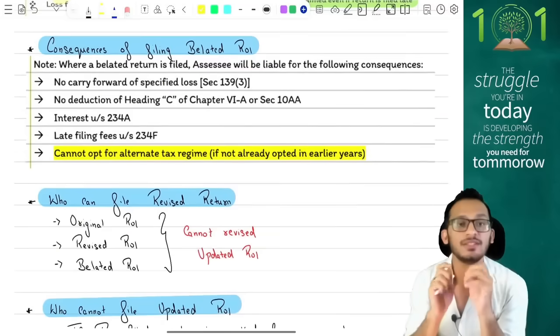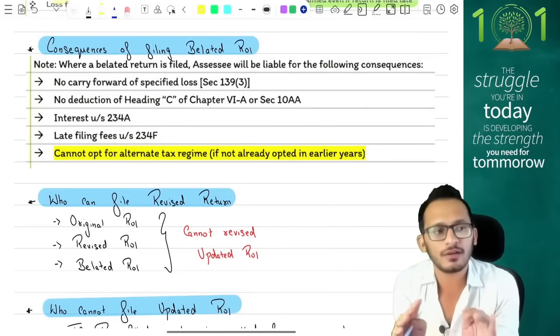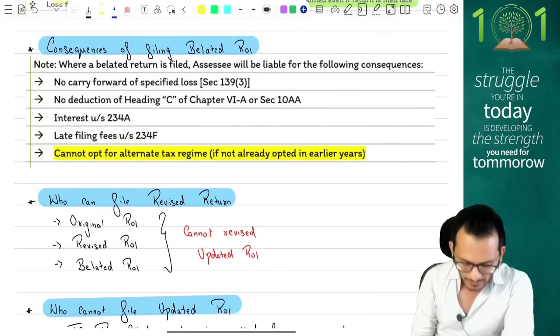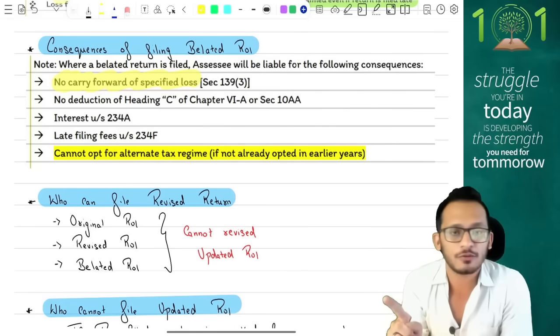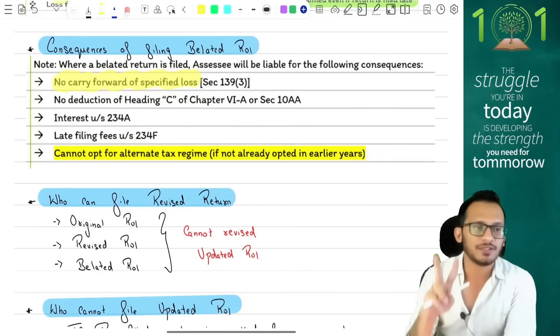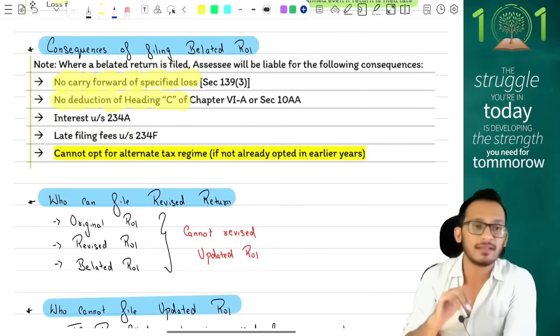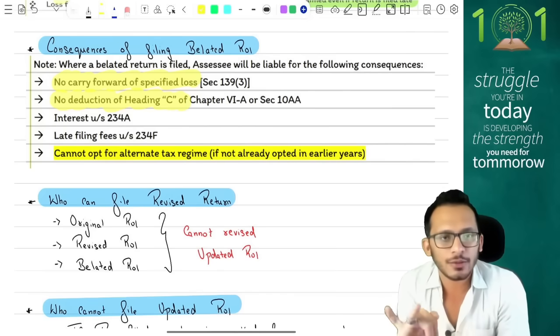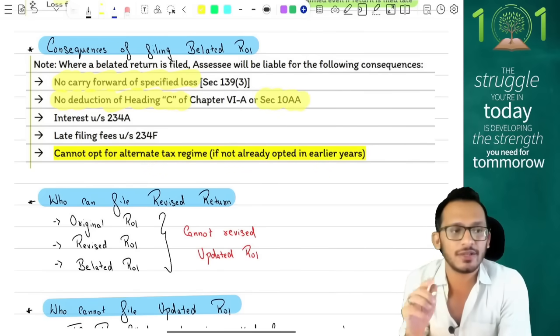Then what are the consequences if you don't file your returns on time? Income tax says the following issues will happen. First, as we discussed above, you will not be permitted to carry forward specified losses except for house property and unabsorbed depreciation. Second, you will not be permitted any deduction under heading C of chapter 6A, which is 80JJAA, 80QQB and 80RRB. Also, you will not be permitted any section 10AA deduction, for SEZ.